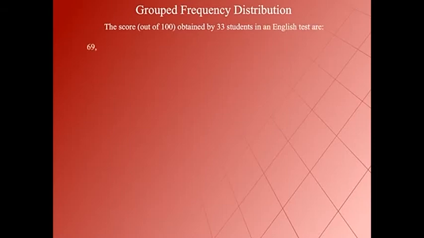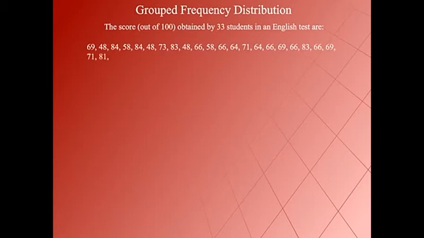Let us check one more example that illustrates grouped frequency distribution. The scores out of 100 obtained by 33 students in an English test are 69, 48, 84, 58, 84, 48, 73, 83, 48, 66, 58, 66, 64, 71, 64, 66, 69, 66, 83, 66, 69, 71, 81, 71, 73, 69, 66, 66, 64, 58, 64, 69 and 69.